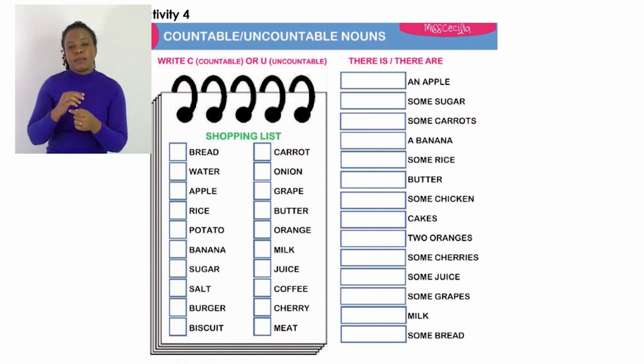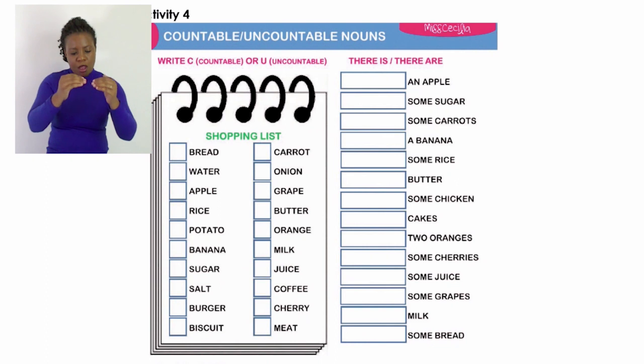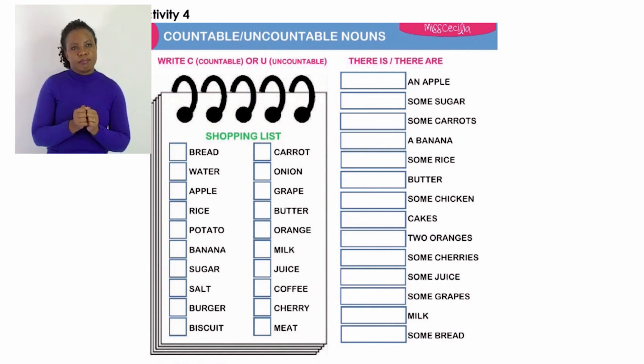There is a banana, right? As you can see, the word banana is in singular form. It's not in plural. So we would say there is a banana. If our noun is in plural, we would say are. If our noun is in singular, we would say is. Right, and then the other part at the bottom there, it says a, an, and some.